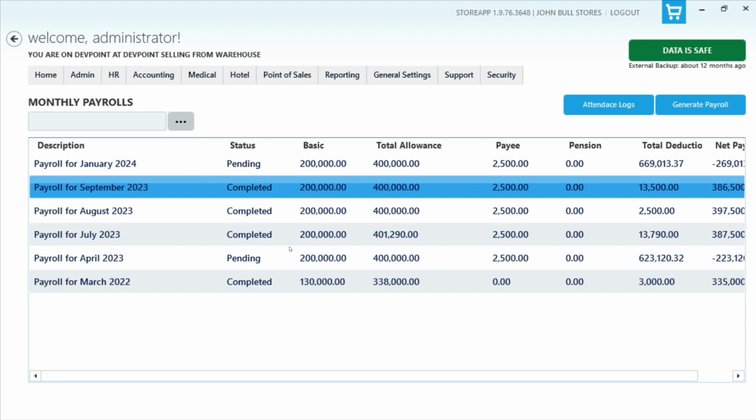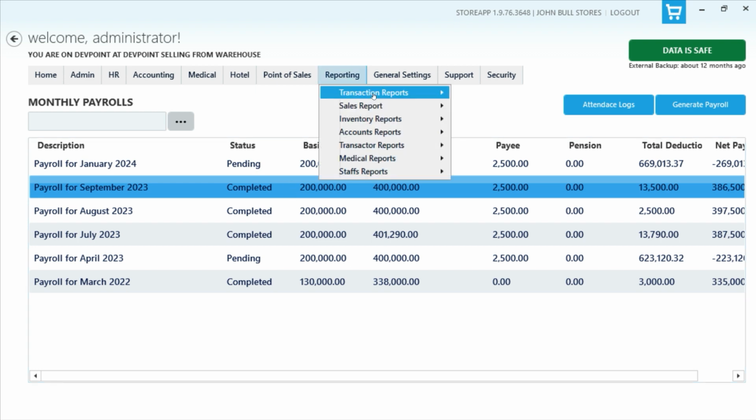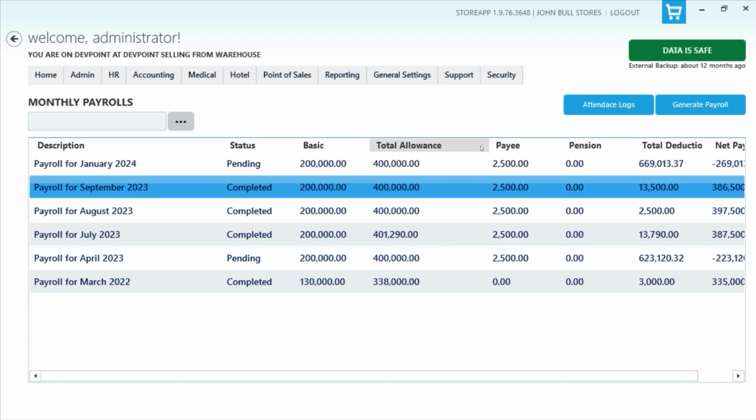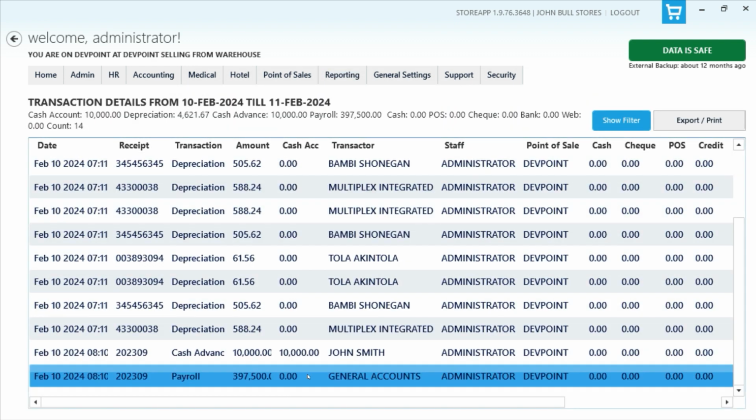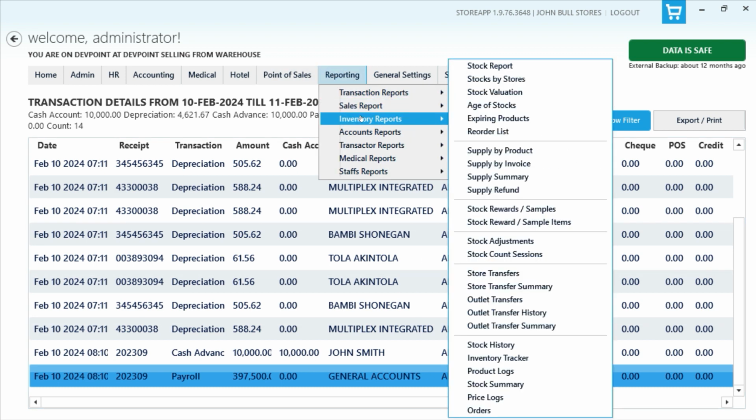Once the payroll is approved, you can't delete the payroll anymore. You can only delete the payroll if it's still pending. And then if you go to your transactions report, you also see the payroll there. You can also see this in your ledger, and this also shows in your profit and loss statement.